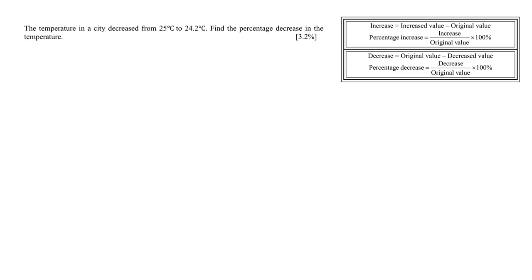Hello everyone, welcome to this video. The temperature in a city decreased from 25 degrees Celsius to 24.2 degrees Celsius. Find the percentage decrease.